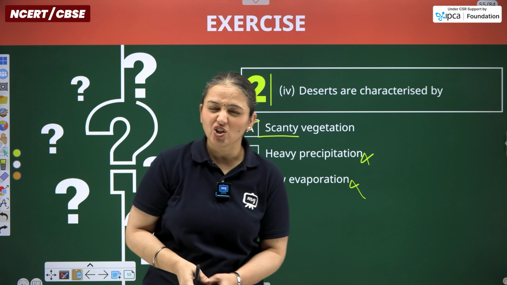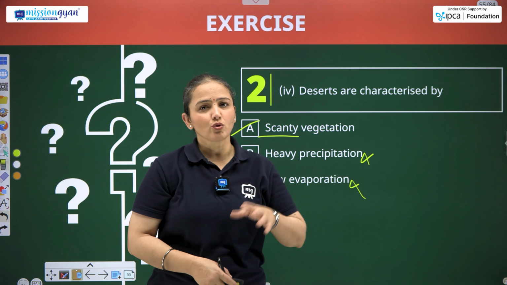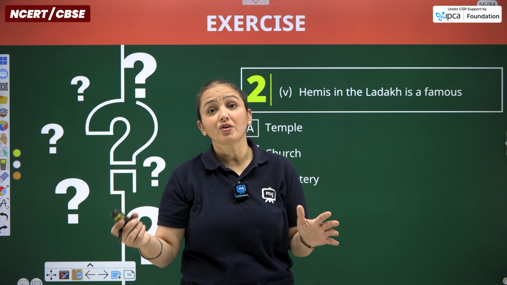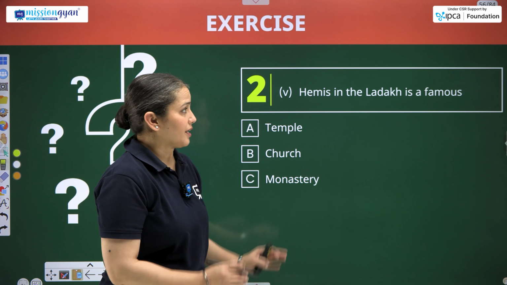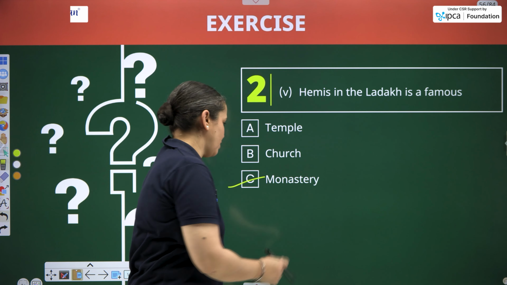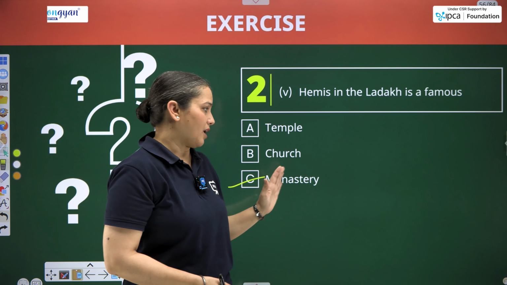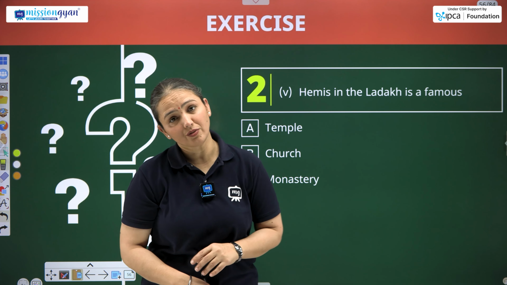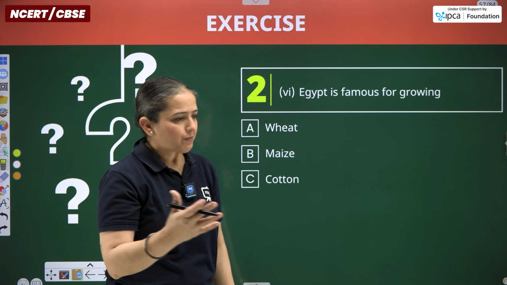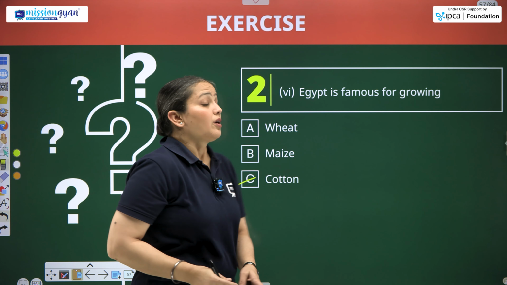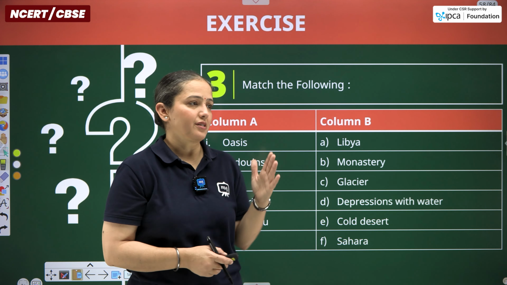Very less vegetation, that too spread in patches. Here and there grasses, shrubs, groves and somewhere some other trees that we discussed. Next is Hemis in Ladakh, and it is a famous monastery. Hemis, Lamayuru, there are several other names that are referred for the term monastery. Next we have, Egypt is famous for growing which type of crop? So cotton. Cotton of Egypt is world famous, not from now, since day one itself.